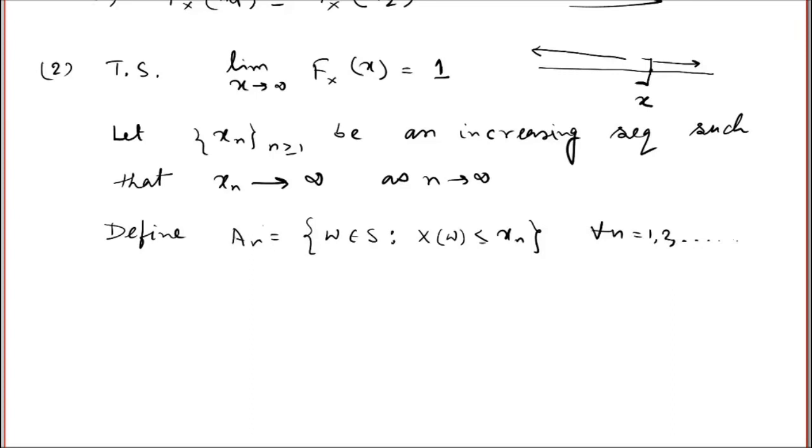So An is basically the set where X is less than or equal to xn. Now as xn is an increasing sequence, the sequence of events An is also increasing.